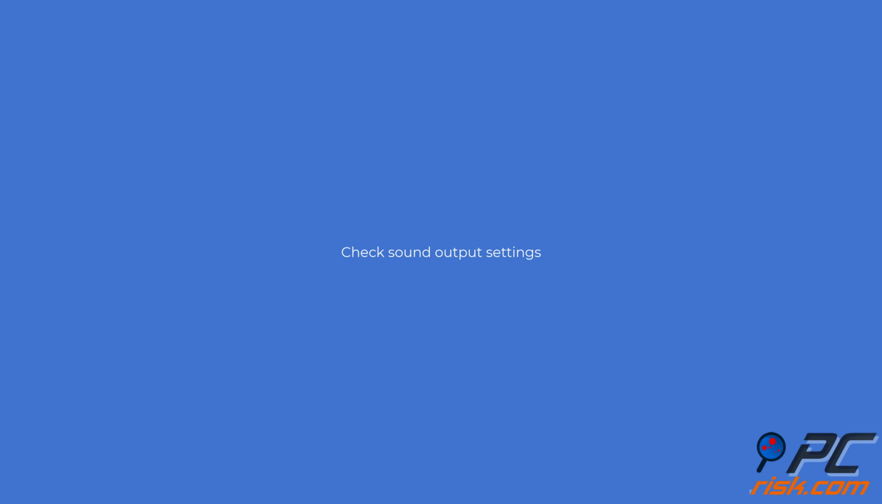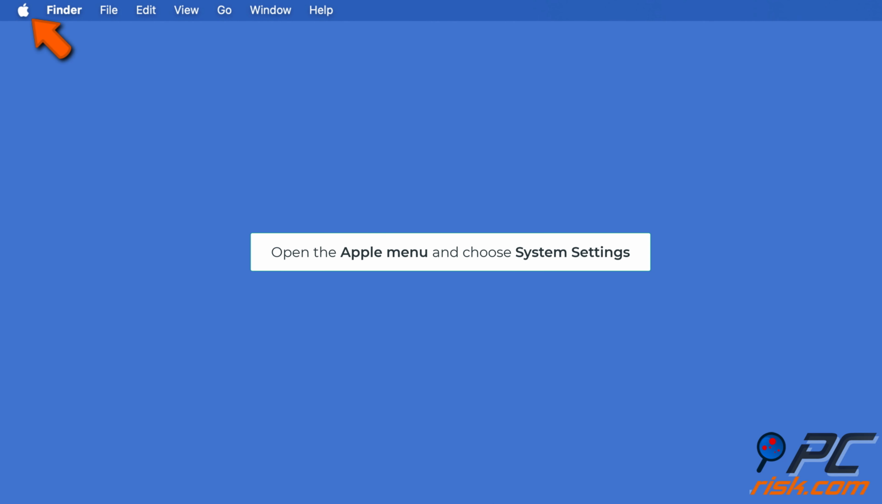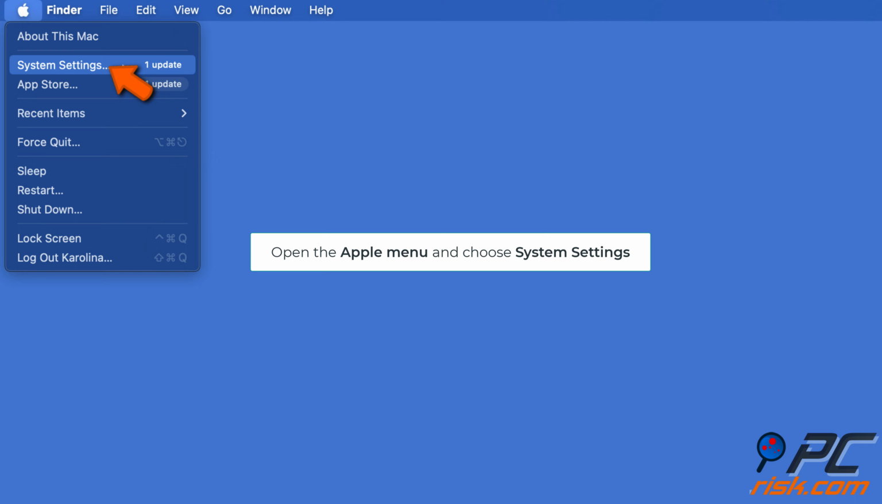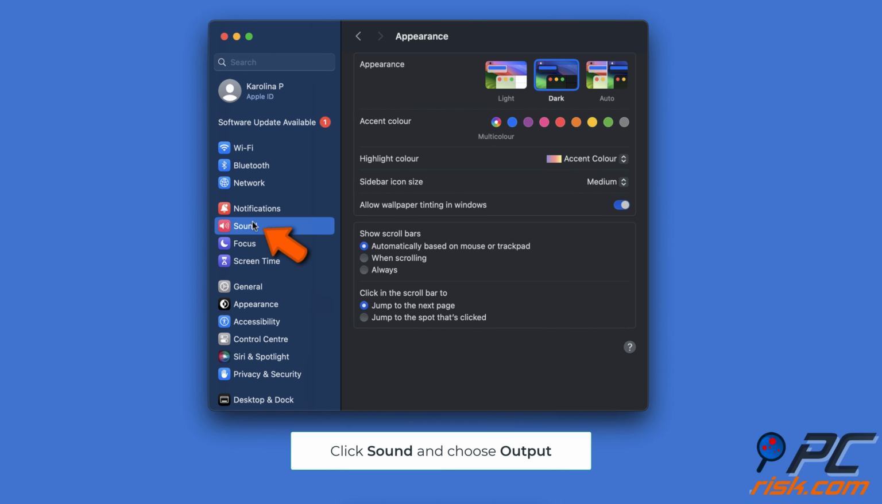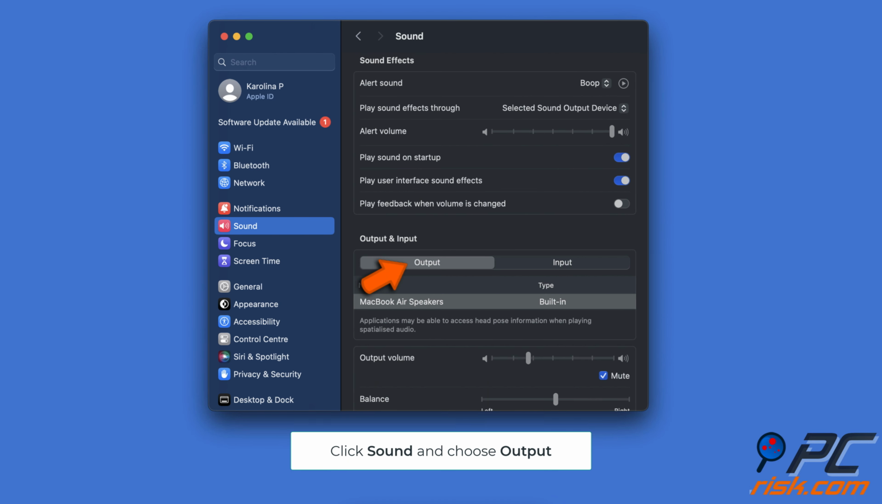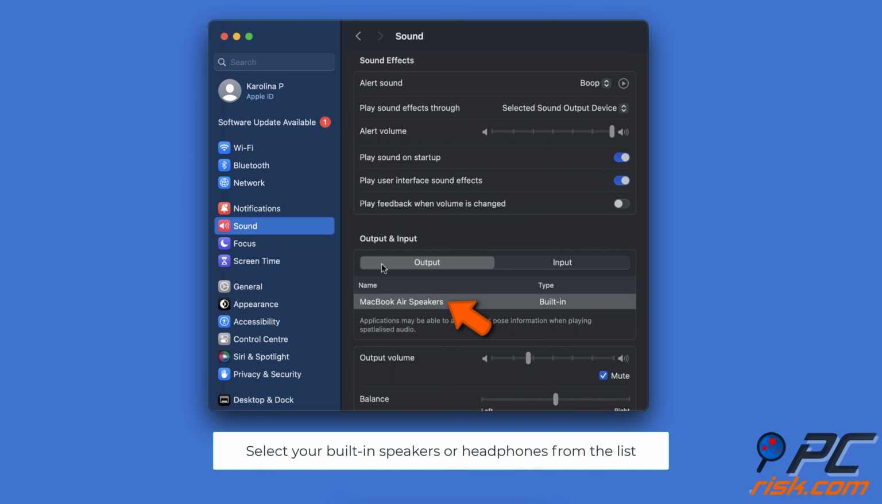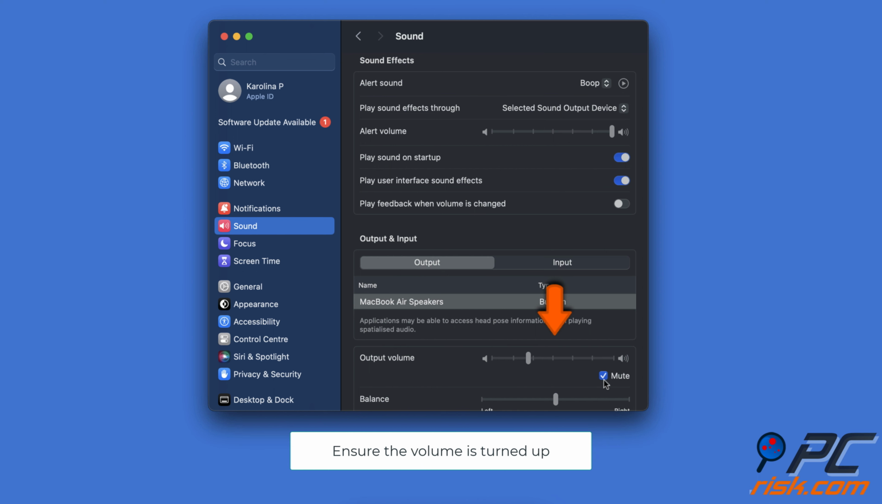Check sound output settings. Go to the Apple menu and choose System Settings. Click on Sound. Navigate to the Output tab. Select your built-in speakers or headphones from the list of available output devices. Ensure the volume is turned up and try playing sound again.